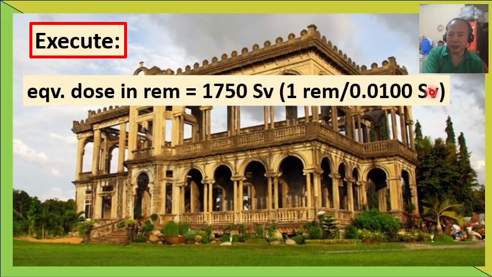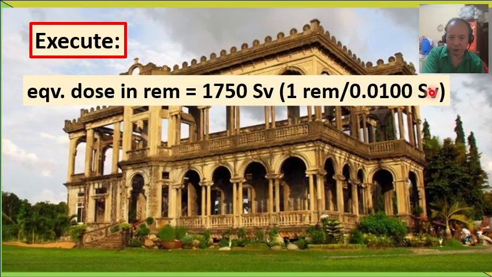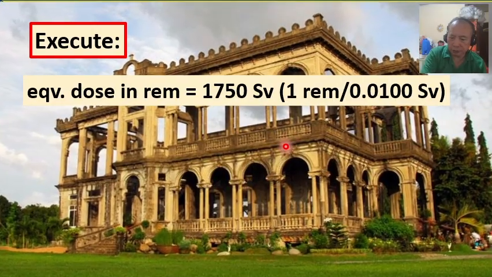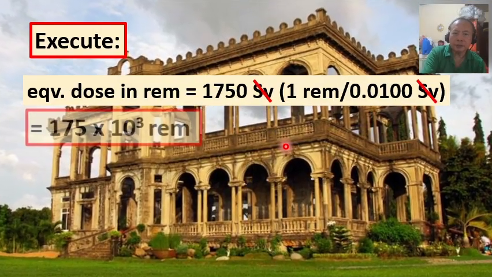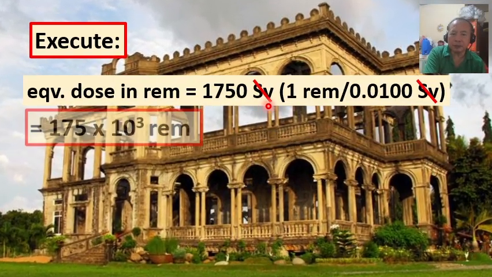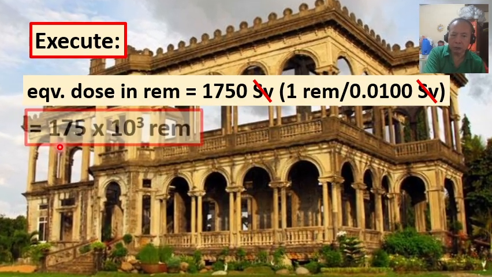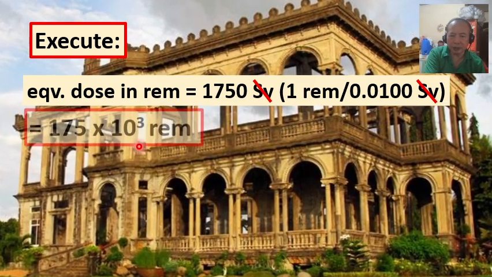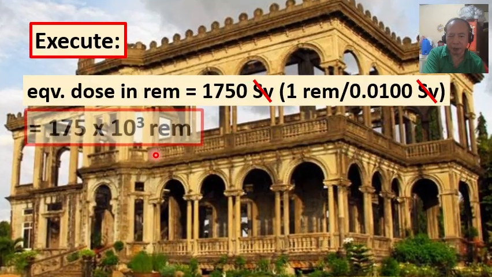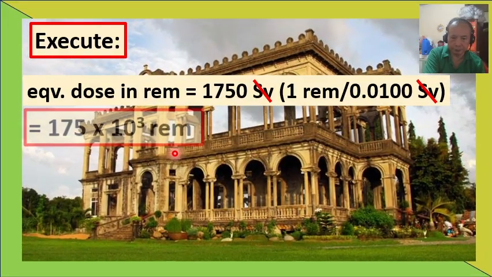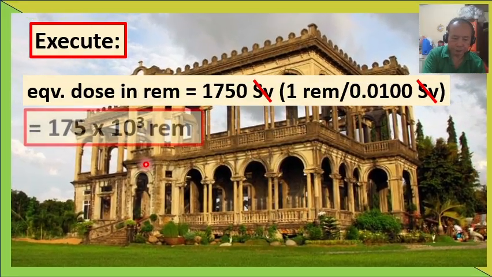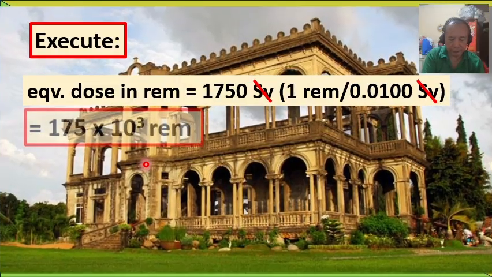We're expressing it in 3 significant figures. So that means 1,750 sieverts is equal to 175 times 10 raised to the third power rem, right?